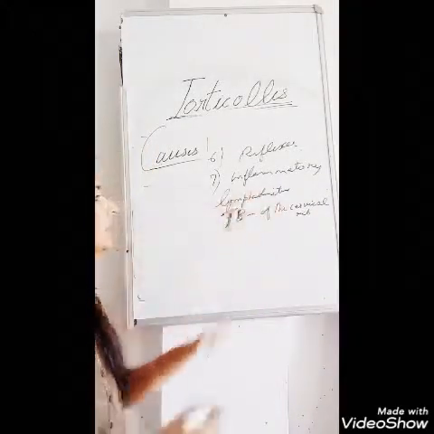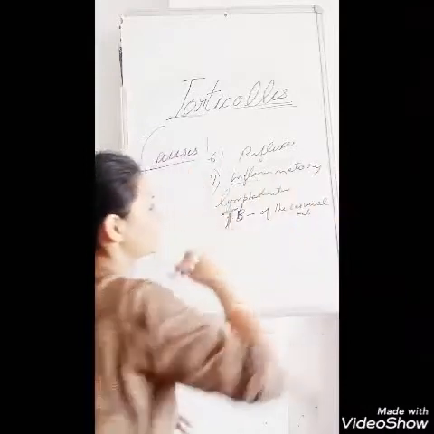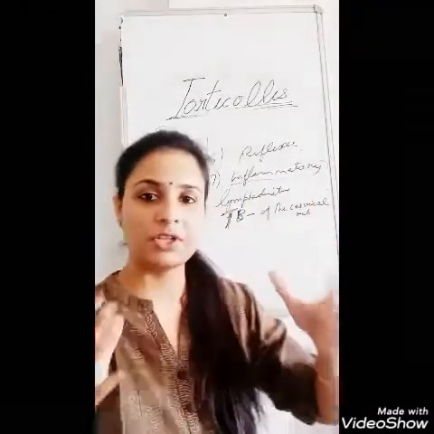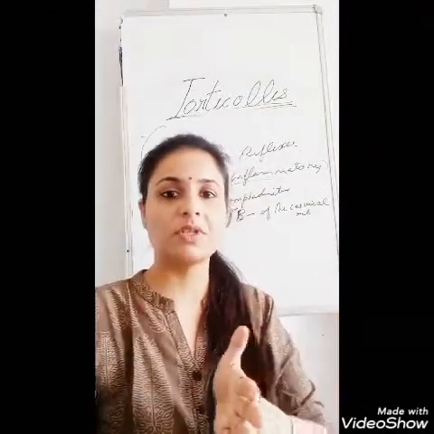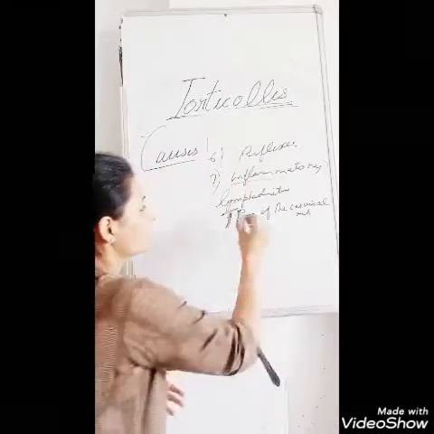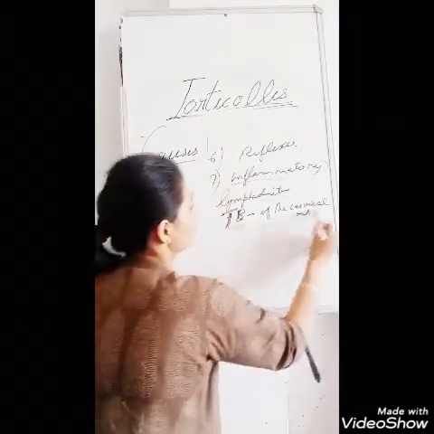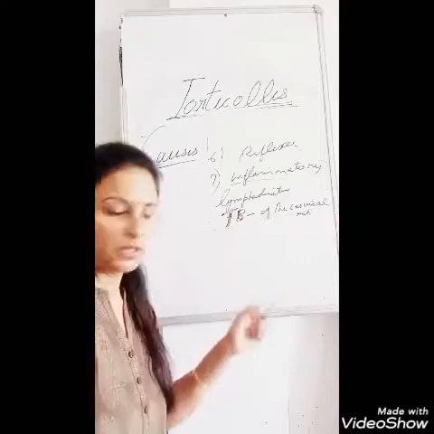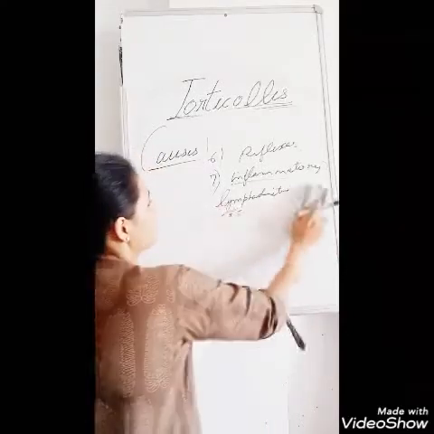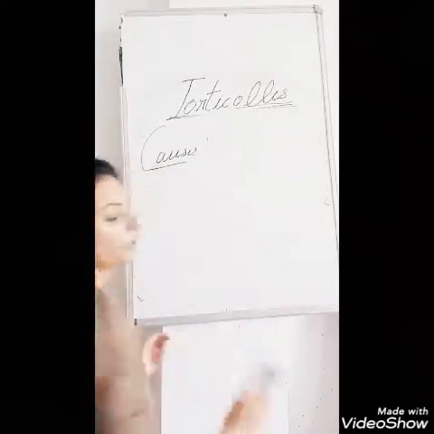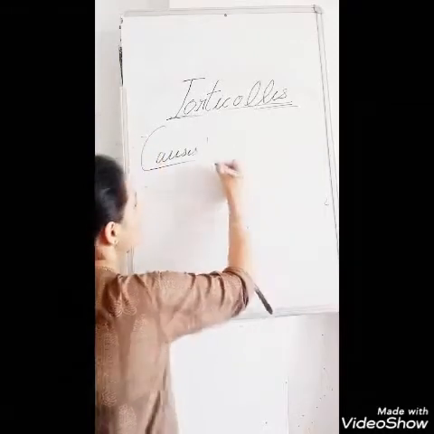These are the infection or inflammatory responses in the neck. The reason could be tuberculosis of the cervical rib or lymphadenitis. Then the reflex. Also there could be the reason spasmodic.